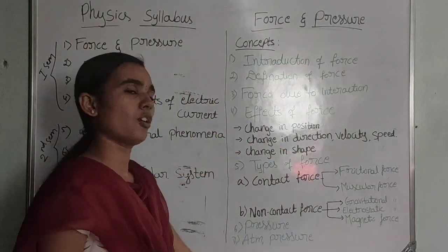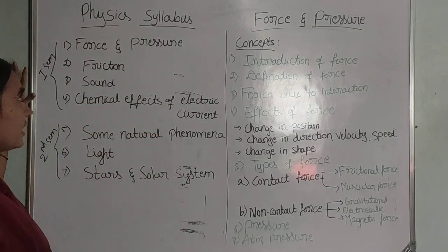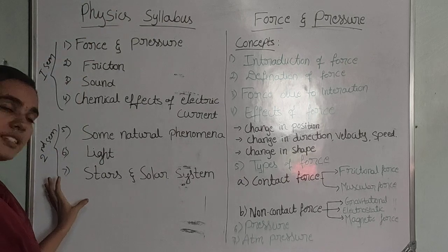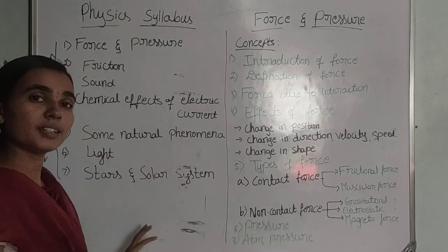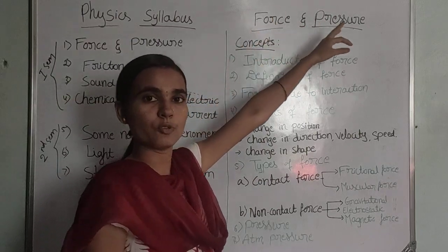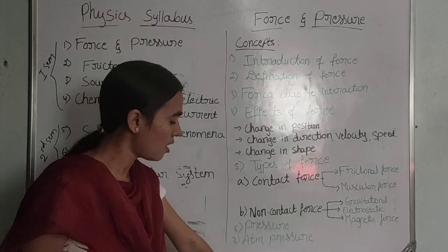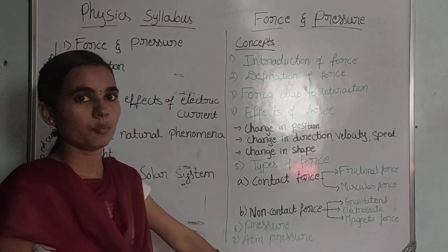So dear students, on the first page of your physics note, write the physics syllabus and write these 7 chapters. After that, for the new chapter, write the name of the chapter, force and pressure, and write all these points up to 7 concepts.